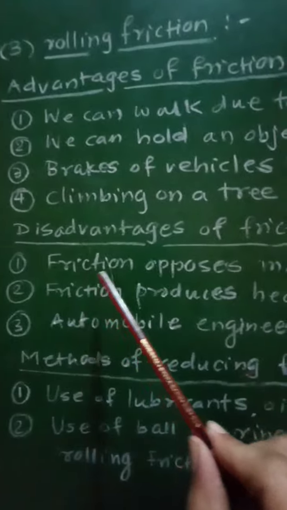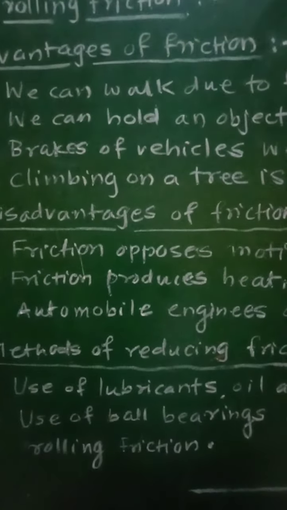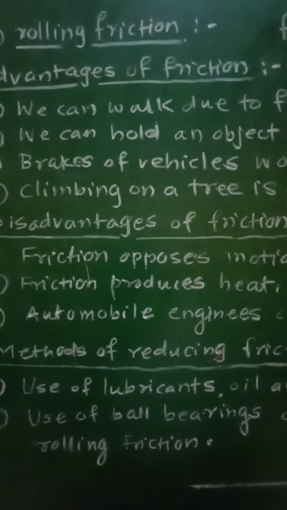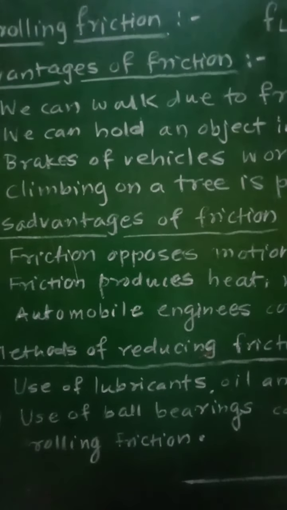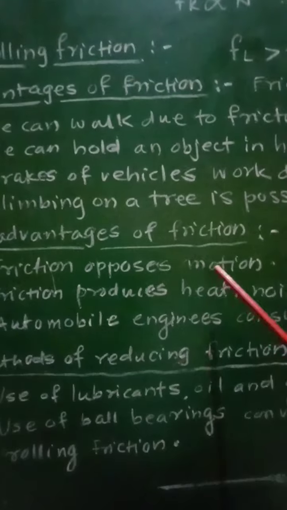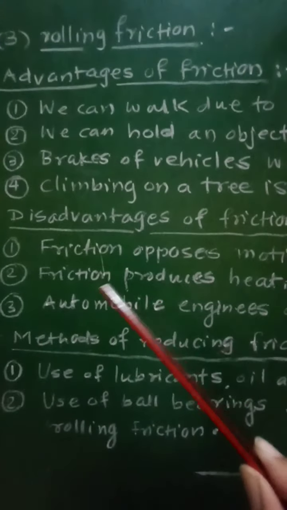First one is, friction opposes motion. We know that the force of friction always acts in the direction opposite to the motion of the two objects in contact, and therefore friction opposes motion. That is, that object will be slowed down due to the friction.